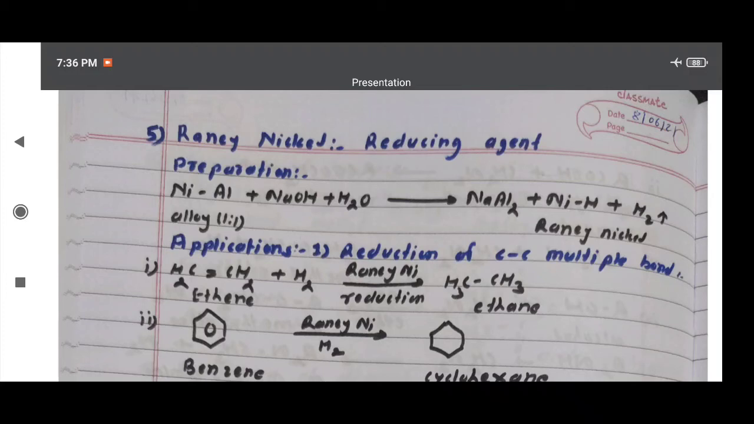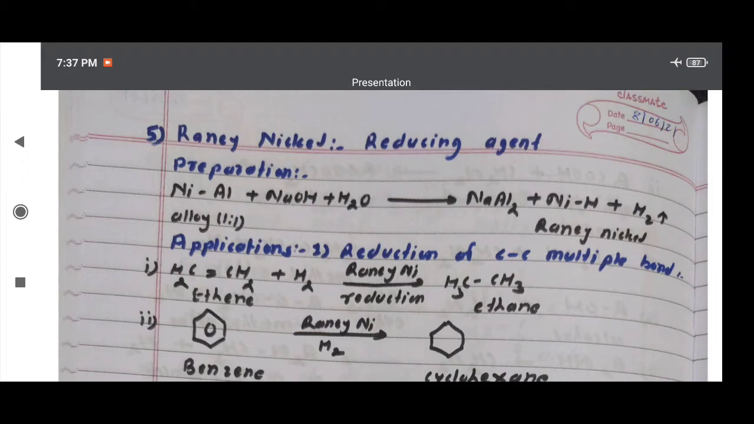Hello student, I am discussing with you reagent number 5: Raney nickel and LiAlH4, lithium aluminum tetrahydride, used as a reducing agent. First we study here the preparation method of Raney nickel.